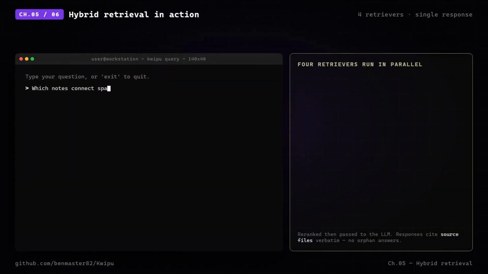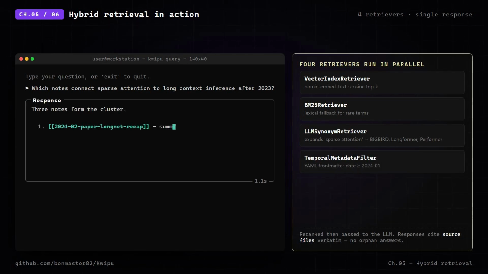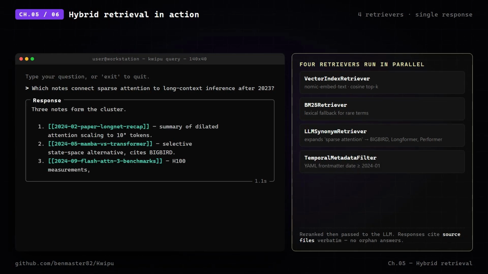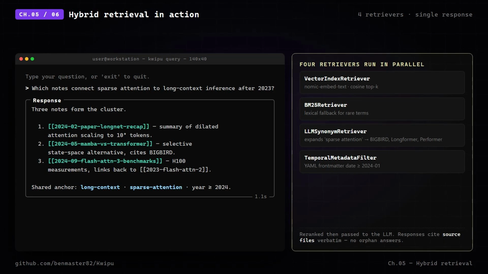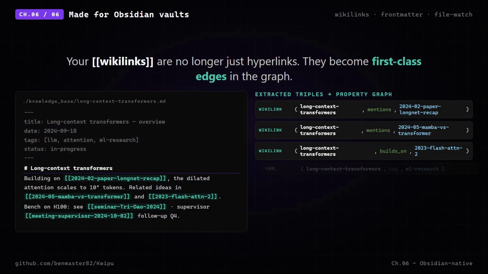Every query fires 4 retrievers: vector similarity, BM25, LLM synonym expansion, and a temporal filter. Answers always cite their source notes. No orphan hallucinations. If you live in Obsidian, Kwipu is native.